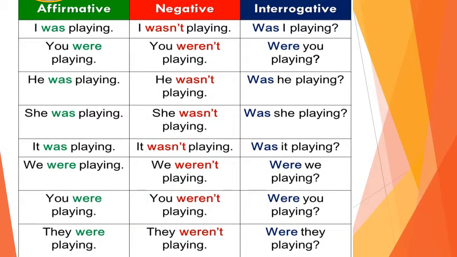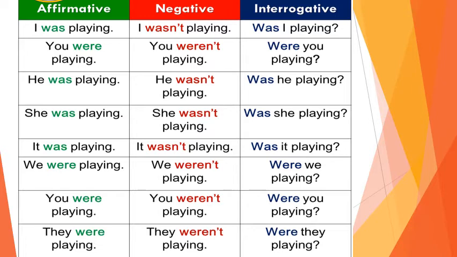Now look at this table. This table will help you in understanding past continuous tense. If you see first column, in first column all affirmative sentences are there. Look at first sentence. I was playing. Its negative is I was not playing. And interrogative is was I playing.